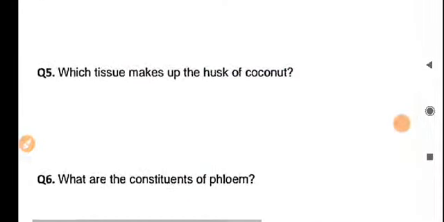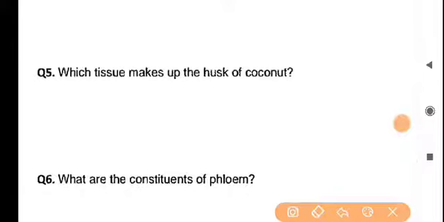Now next, what are the constituents of phloem? Actually, phloem is part of the complex permanent tissues. What do we mean by complex permanent tissues? When more than one type of cell is involved in the formation of a tissue, with different structure and function, the tissue is known as a complex permanent tissue.